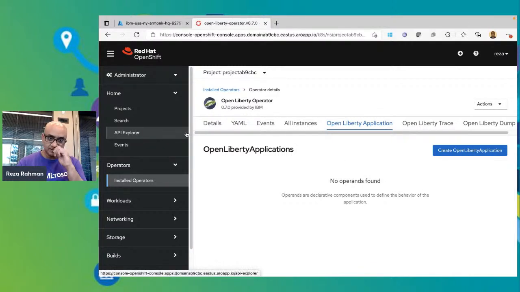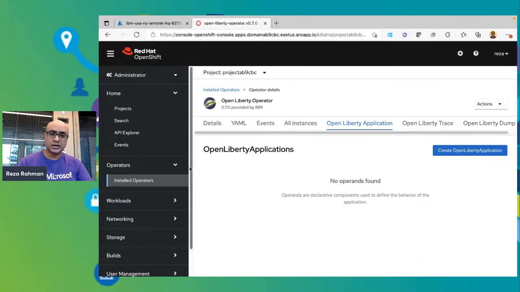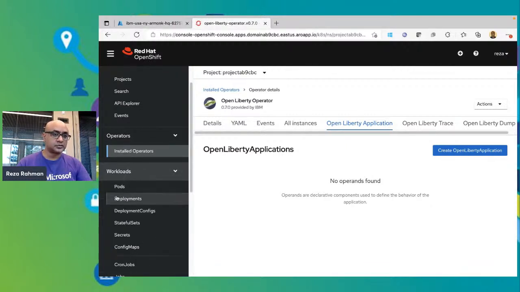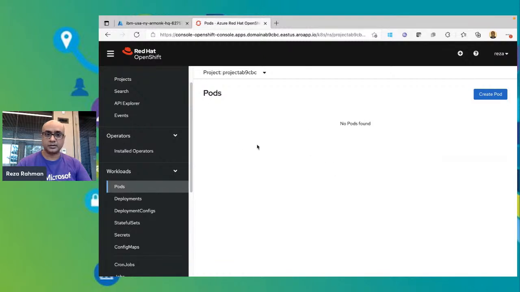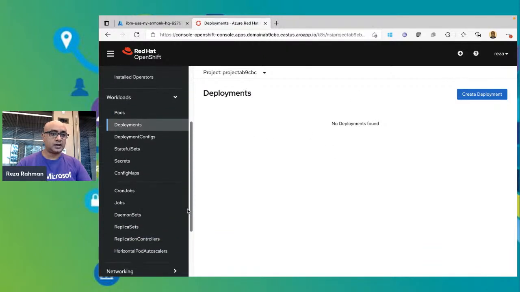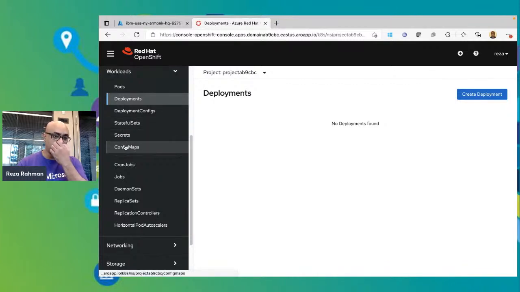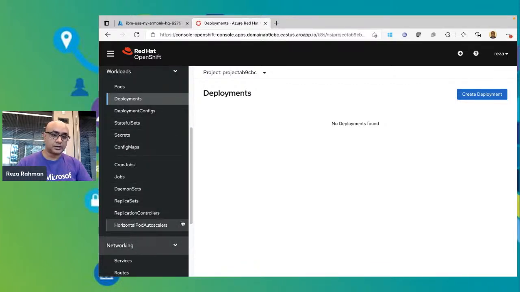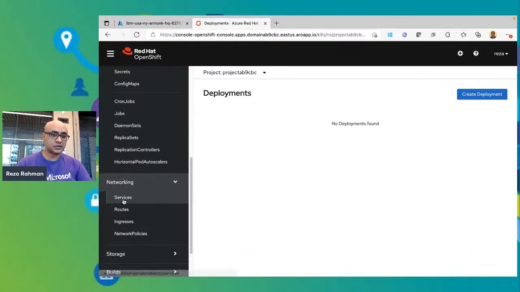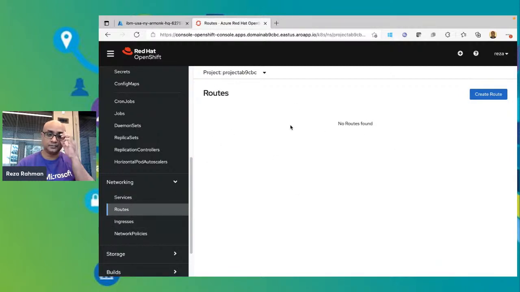There's a number of other nice things that you can take a look at in the Azure Red Hat registry. Let's go ahead and take a look at some of those things. So you can take a look at the workloads. You can see what pods are deployed, and you can see there are no pods right now. There are no deployments. You can take a look at things like config maps. You can also take a look at what your networking services are. So right now there wouldn't be any. You can take a look at the ingresses and routes, and you can see there aren't any.